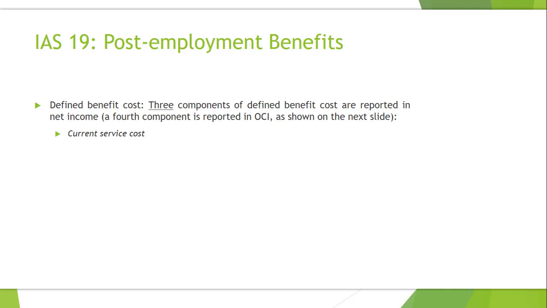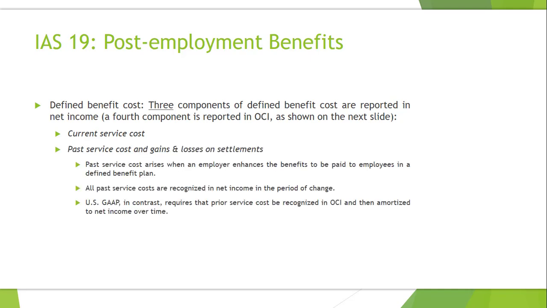So the first component that is recognized in net income is current service cost, which is analogous to the concept of service cost under US GAAP. Past service cost and gains and losses on settlements. So past service cost arises when an employer enhances the benefits to be paid to employees in a defined benefit plan. All past service costs are recognized in net income in the period of change.